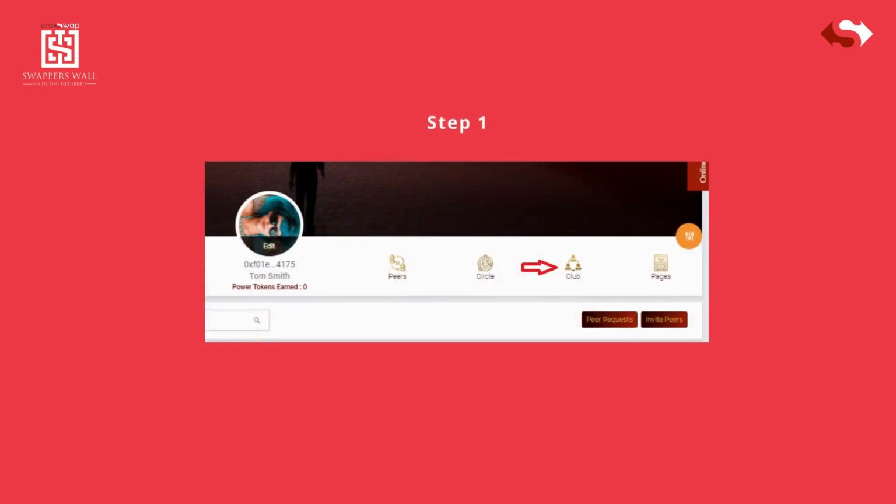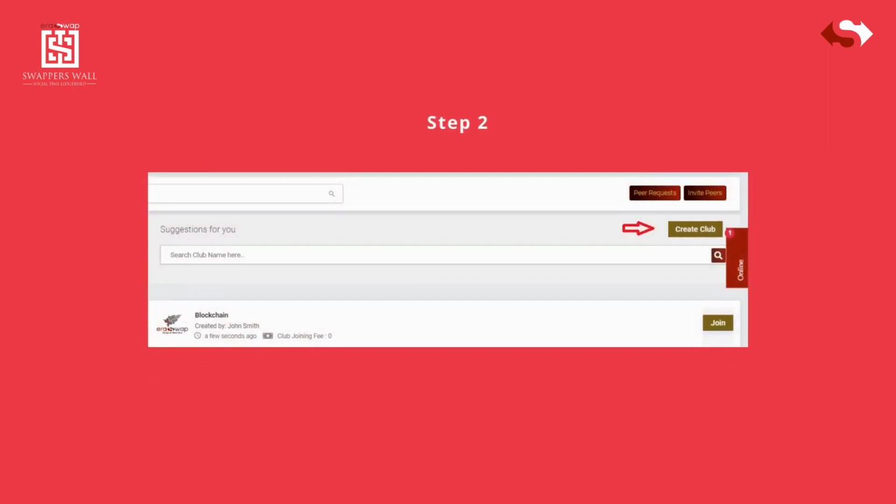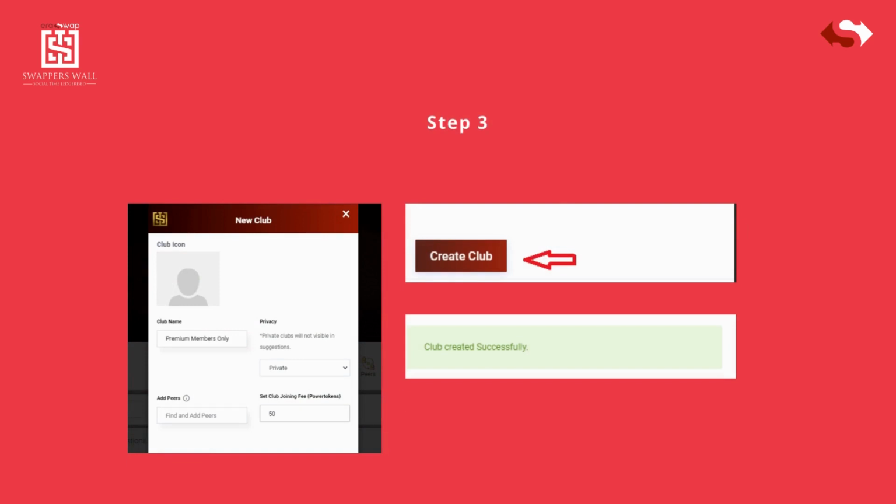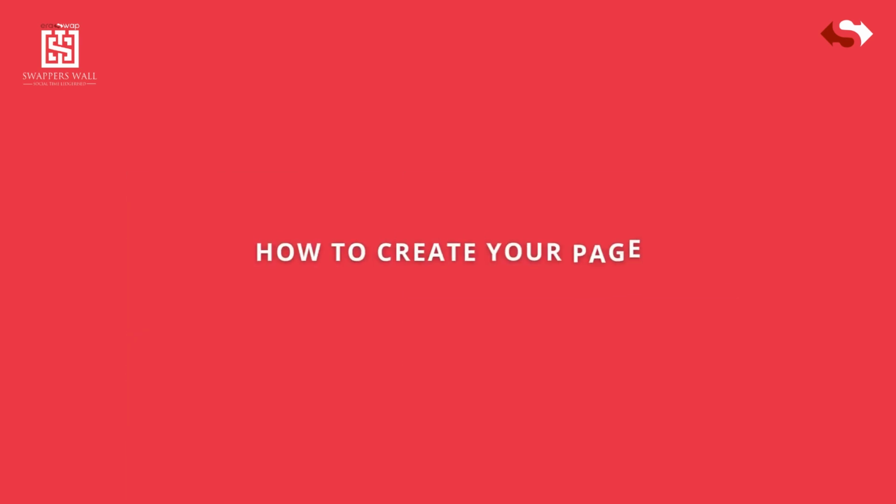How to create your community, club. Step 1, click on Club icon. Step 2, click on Create Club button. Step 3, enter basic details like community name, community privacy, public/private, add friends, enter membership charge, and then click on Create Club button.